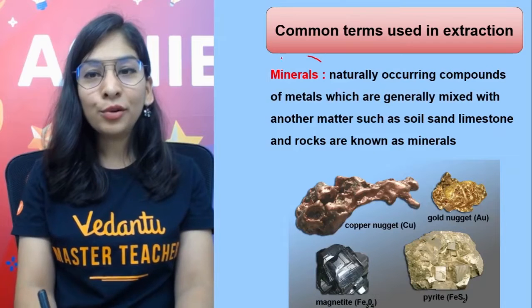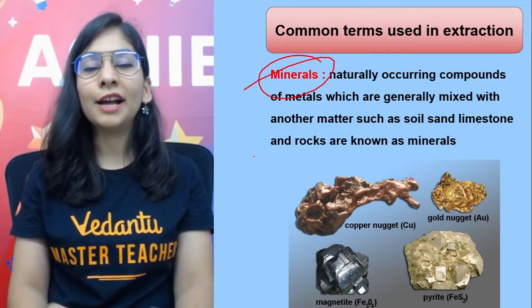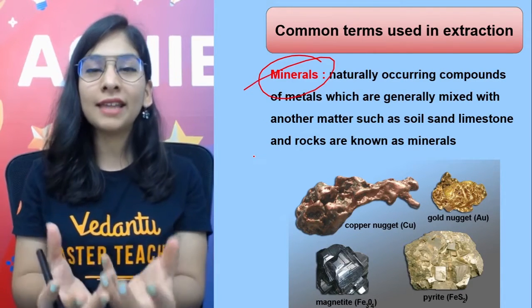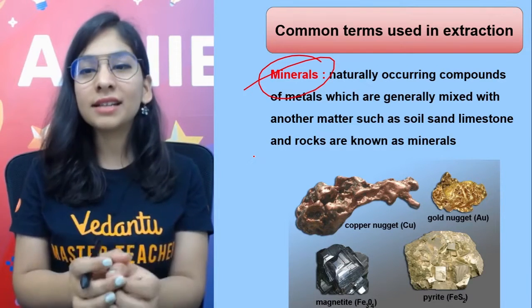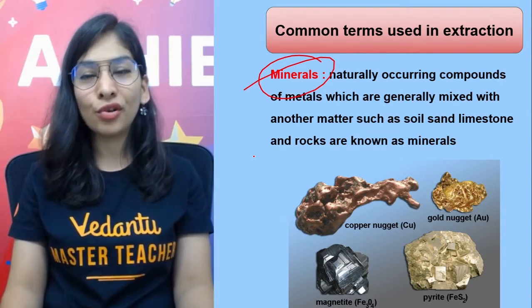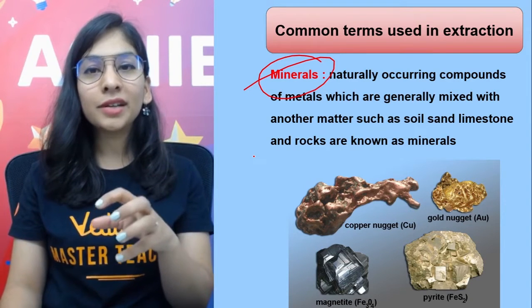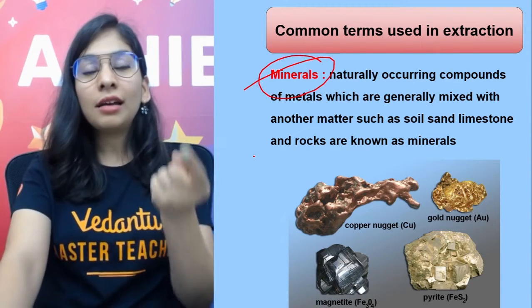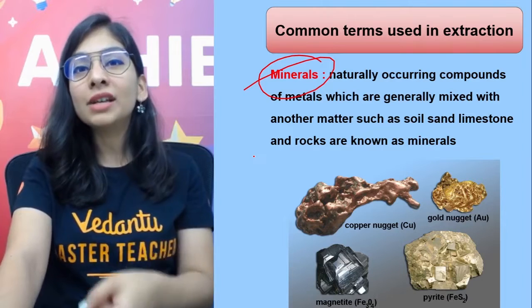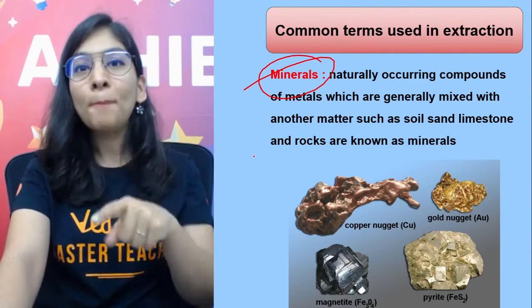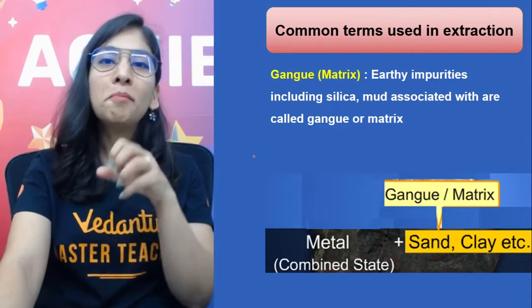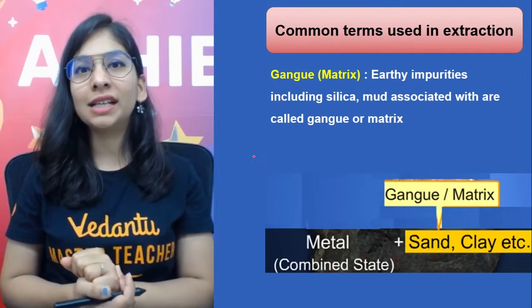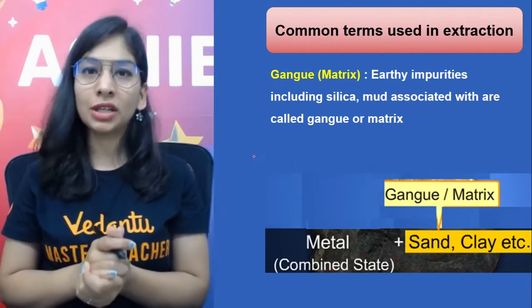All right? I told you what exactly a mineral is. These are resources in which metal is there along with impurities, matter such as soil, limestone, rock and all. Okay, these are the minerals, and we are going to consider only some minerals as ores. Ore is a part of mineral only. Ores are those minerals from which metal can be extracted conveniently, economically and beneficially.